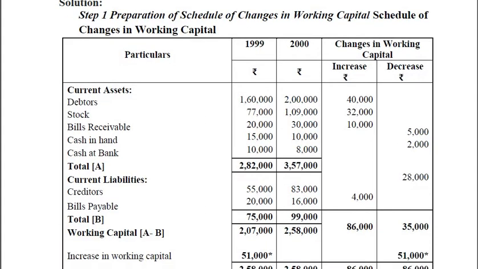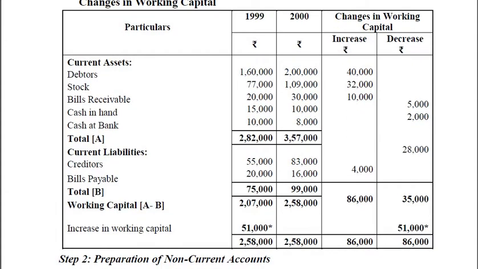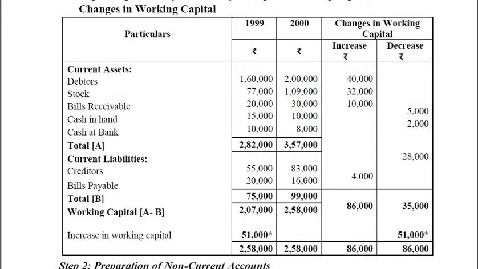Step number 1 is preparation of schedule of changes in working capital. So we need to draw the format for that. Particulars, current assets, that is debtors, stock, bills receivable, cash in hand, and cash in bank. These are the current assets we have in this problem. So the year 2000 and 1999. You need to compare the values to the previous one.